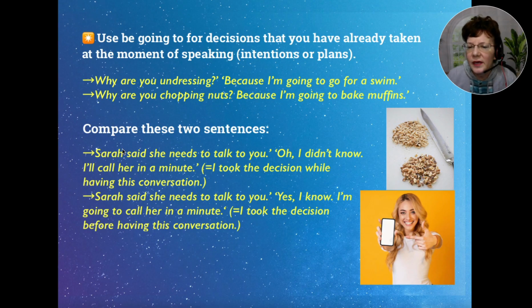All right, now let's compare these two sentences. Sarah said she needs to talk to you. Oh, I didn't know. Well, I'll call her in a minute. So this means I took the decision while having this conversation. That's an instant decision. And then this one, Sarah said she needs to talk to you.